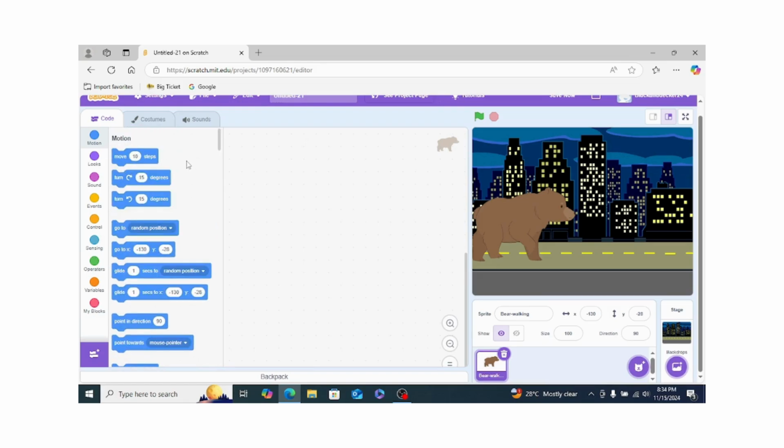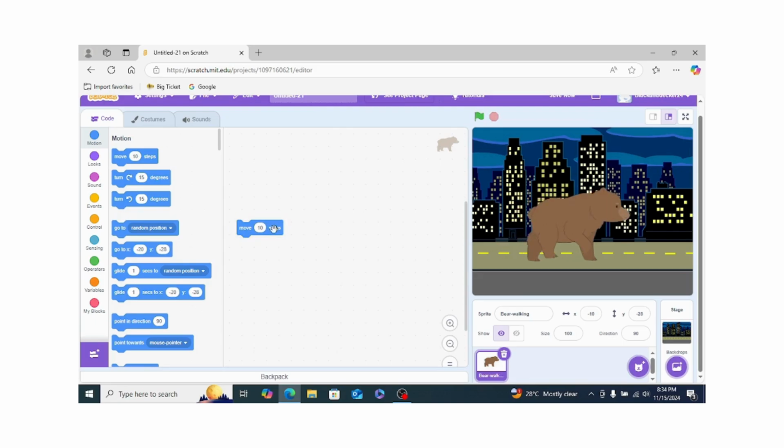So the first one is move 10 steps. It moves an object 10 steps, a specific number of steps.